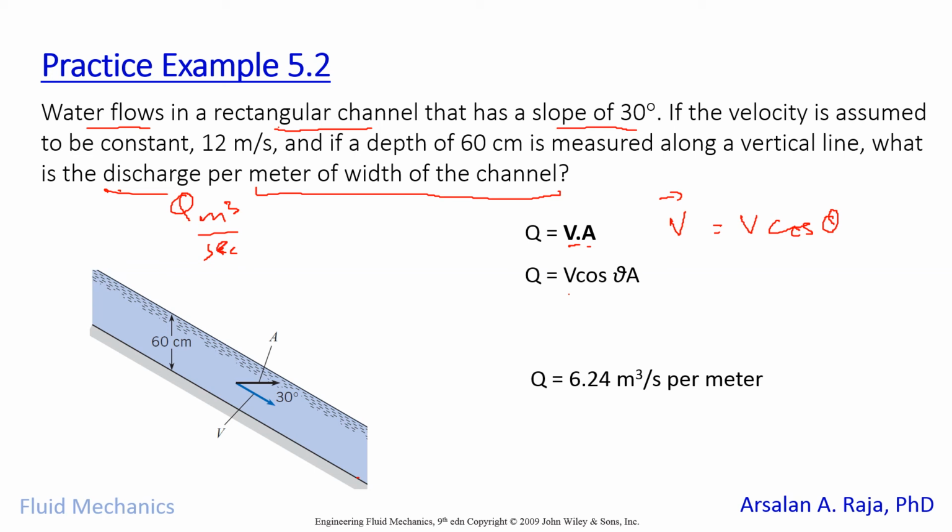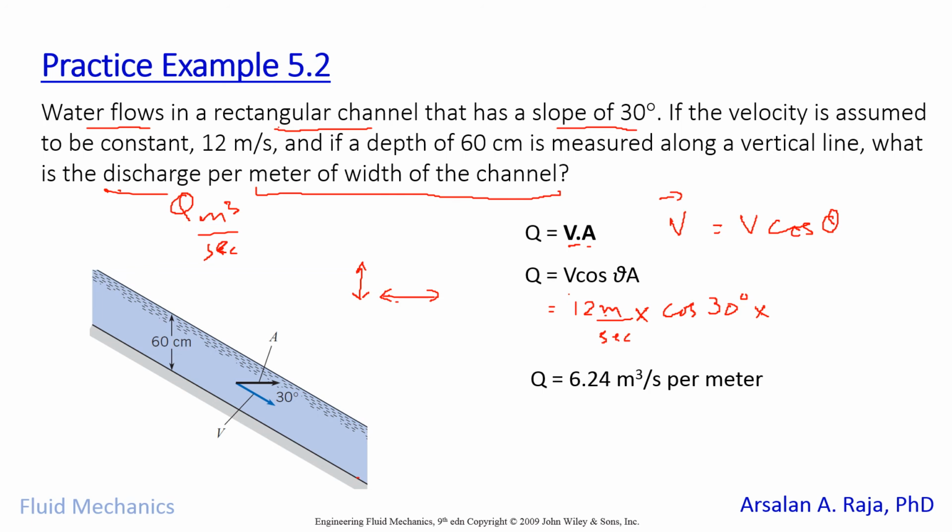What we are doing here is inserting our velocity 12 meter per second multiplied by cos 30, multiplied by the area of the rectangular section. The area is calculated by multiplying the depth with the width.